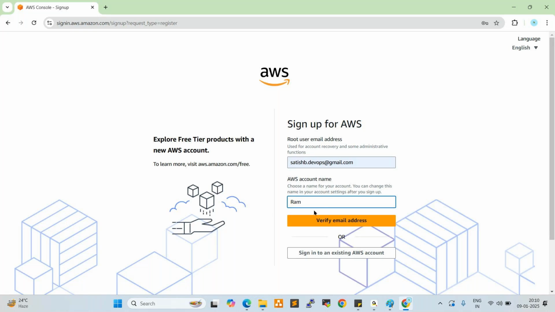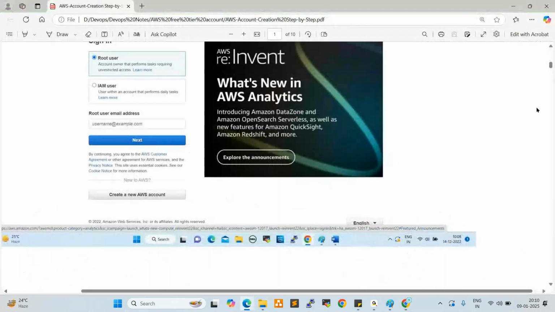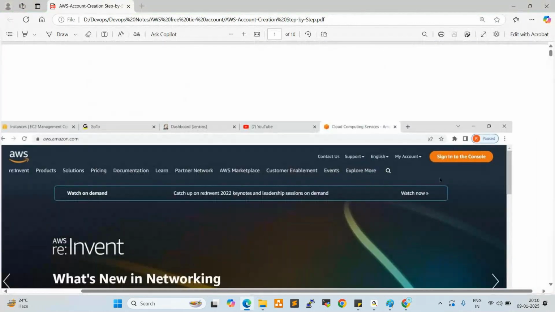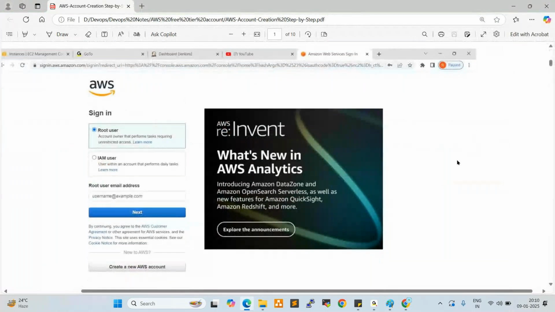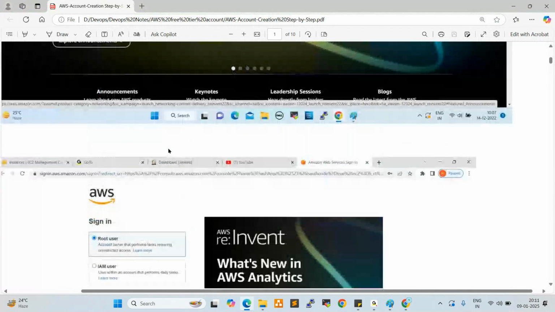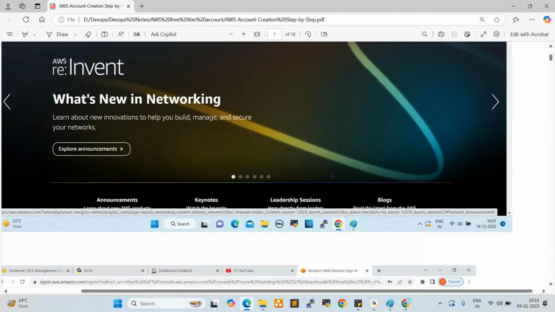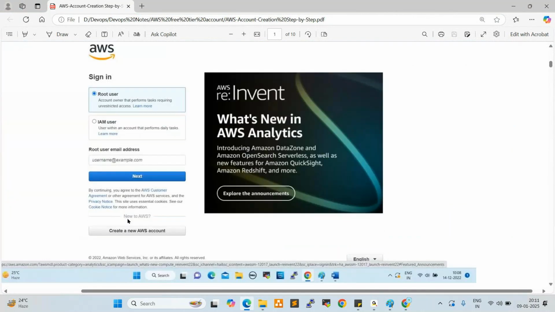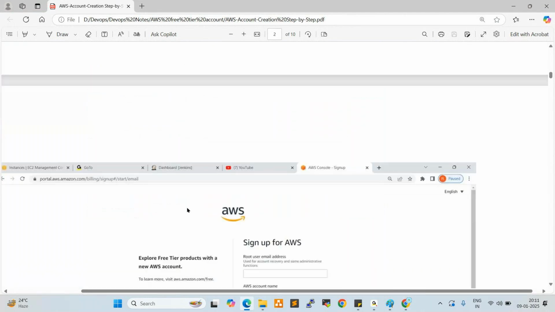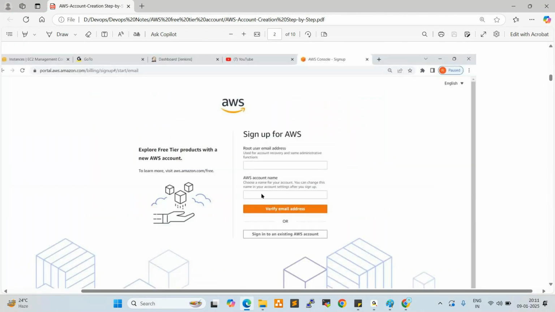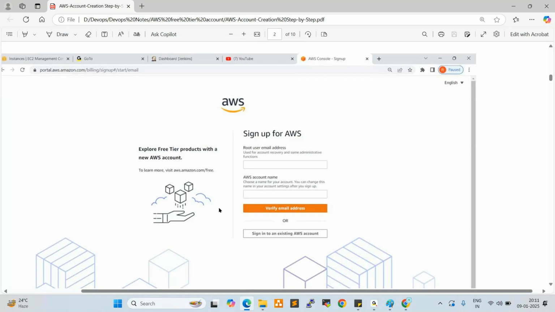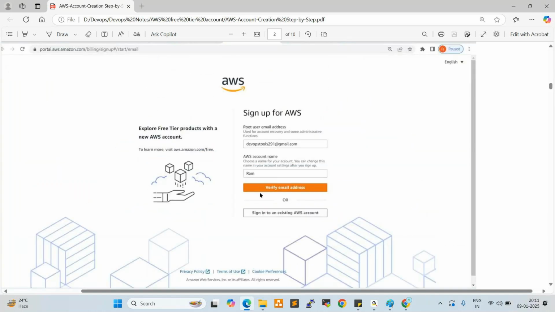I already created an account, so I prepared one document here. We'll walk through the document so you will understand. First of all, click on create AWS account. Once you give the URL aws.amazon.com, click on sign in to the console. After that, click on create a new AWS account. Scroll down and see here: root email address and account name. Once you give these, click on verify email address.